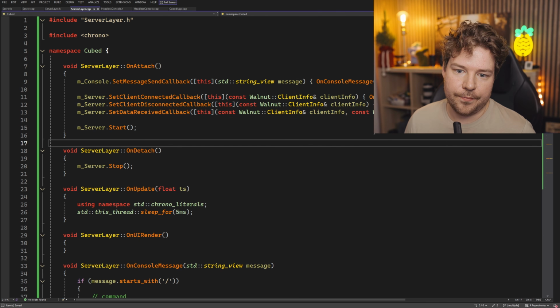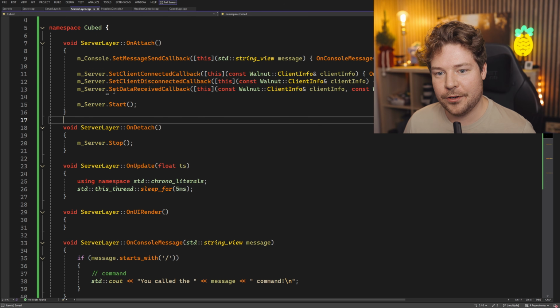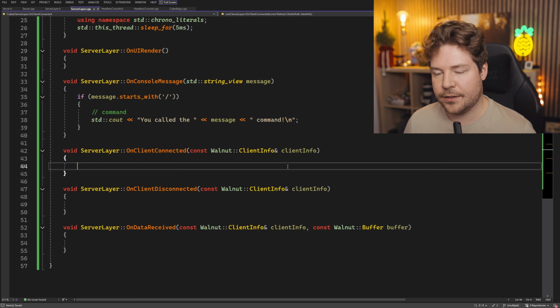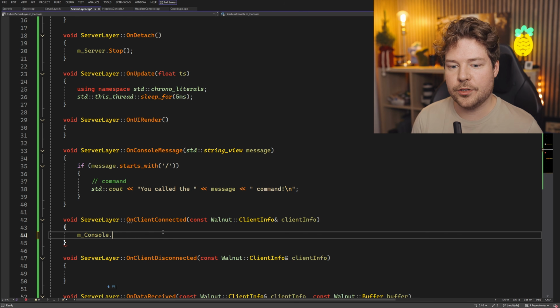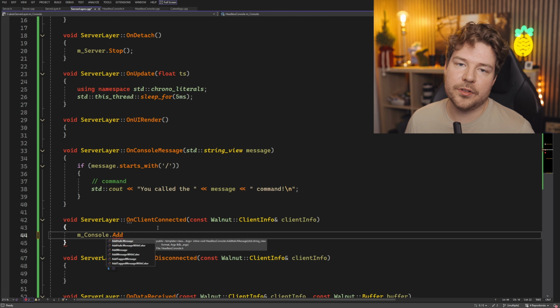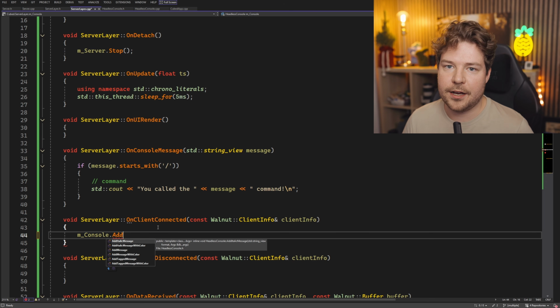Okay. So, now I'm code reviewing my own code, which is great. So, what's next? I guess we should probably log something. So this is where if we wanted to, we could actually use this console. The reason why you would want to do this instead of just doing std::cout or using the Walnut macros is only really if you have a GUI version of this as well.